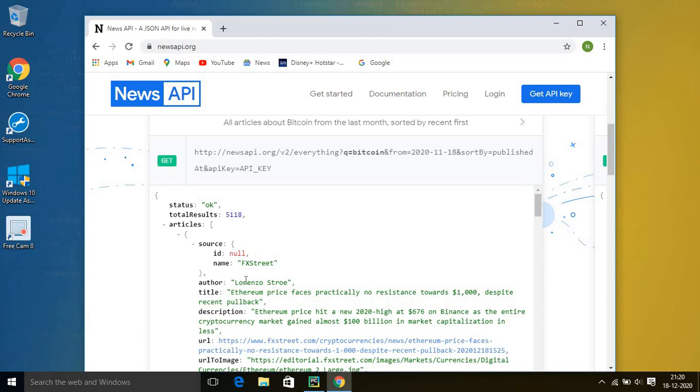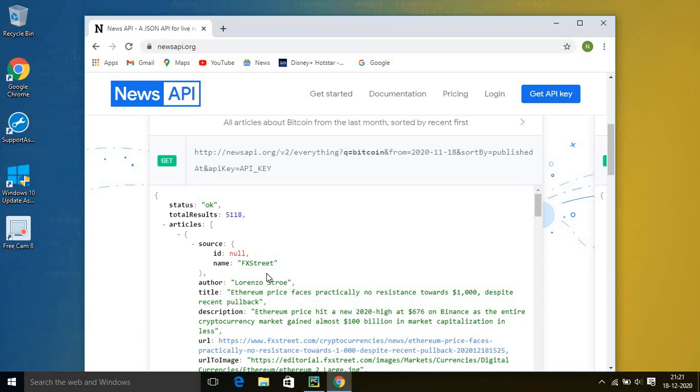So there is one inbuilt Python module, the JSON module, by which I'll be able to convert this JSON data into a Python dictionary. And once I convert it into a Python dictionary, I'll be able to easily get this data into my website, or you can say parse this data into my website. So this is how I'm getting the live news updates into my website.